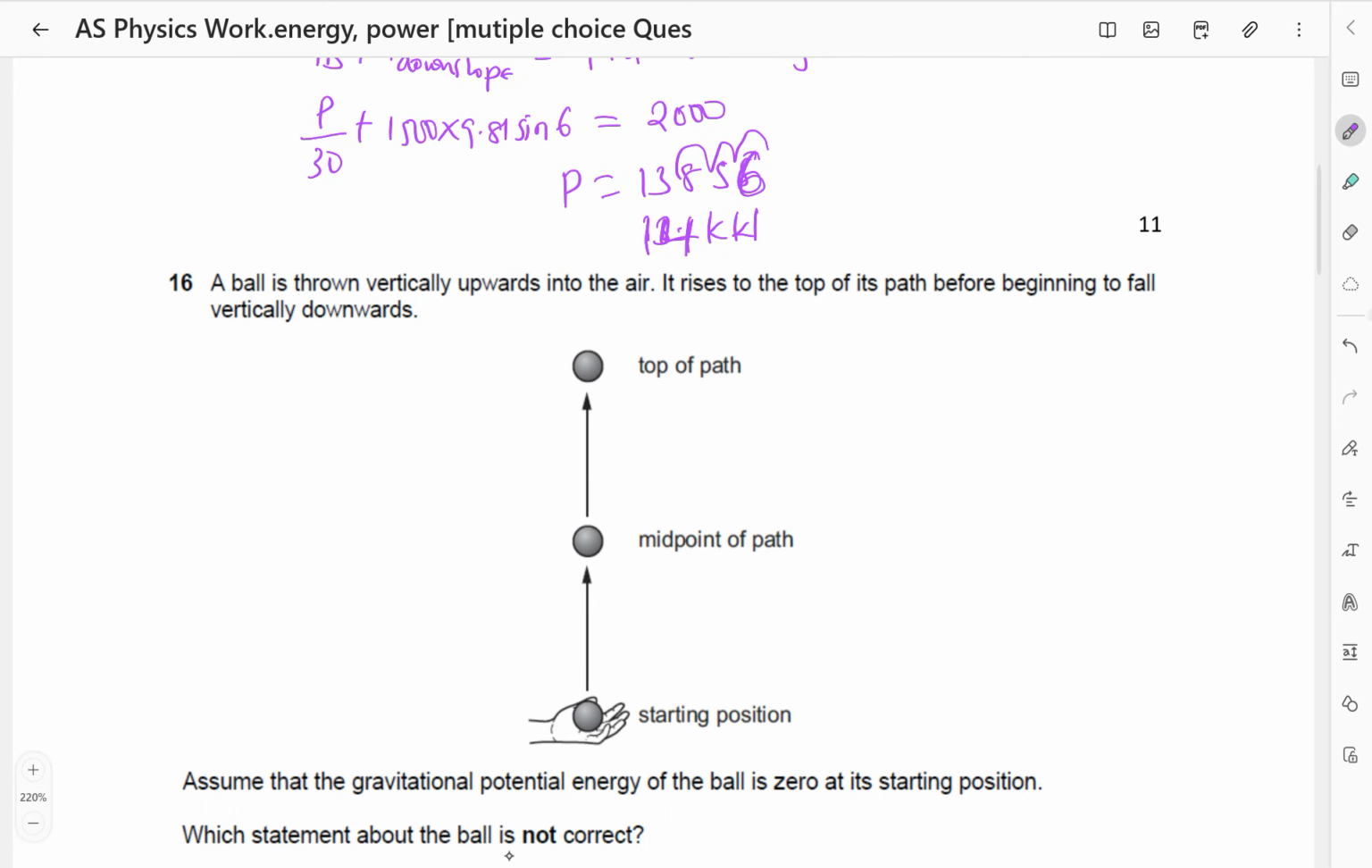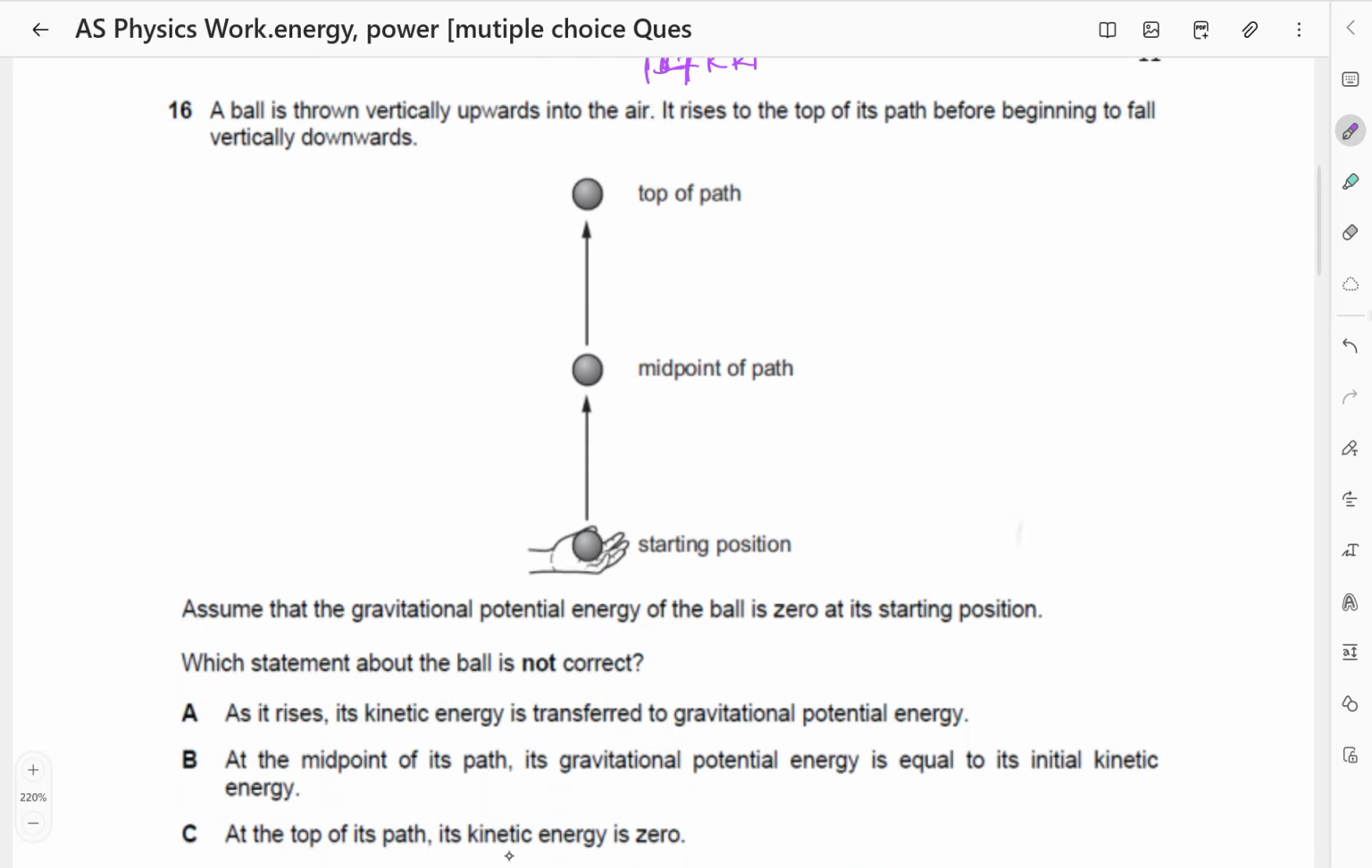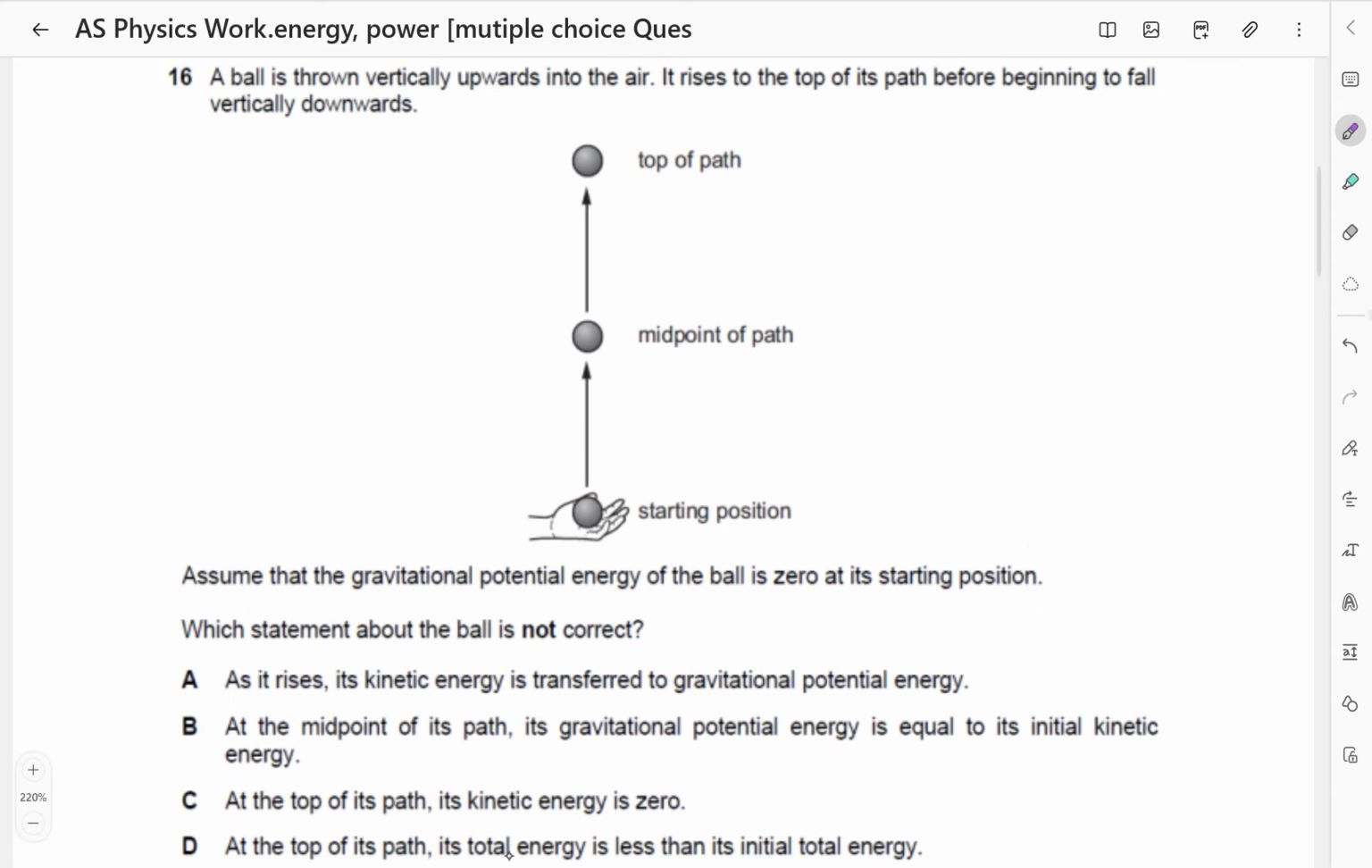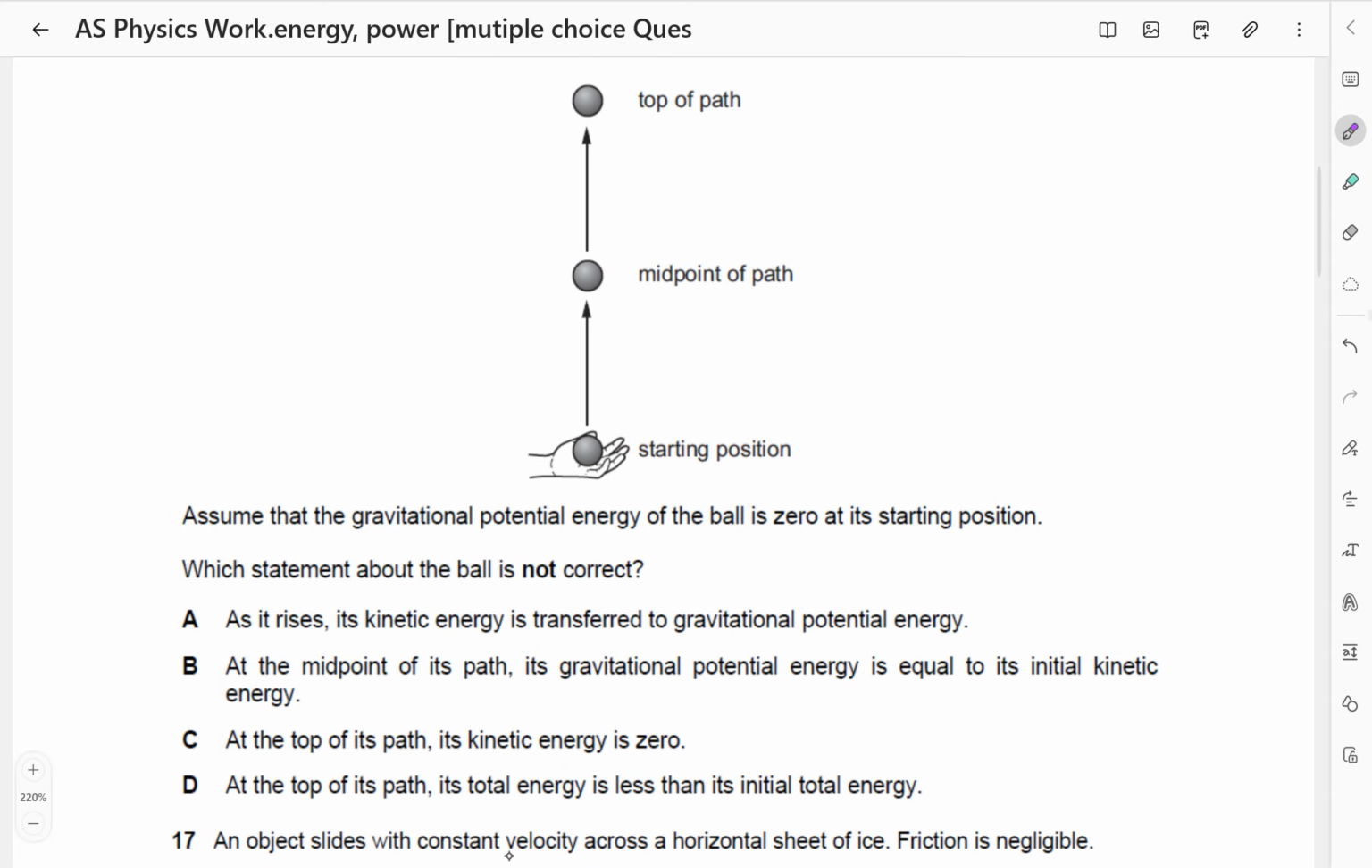A ball is thrown vertically upwards into the air, it raises to the top of its path before beginning to fall vertically downwards. Okay, it raises to the top. Assume that the gravitational potential energy of the ball is zero at its starting position. Which statement about the ball is not correct?